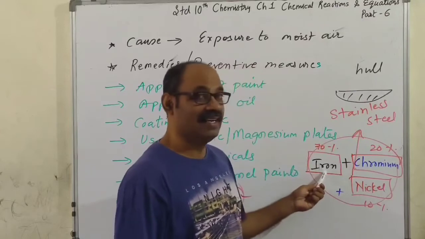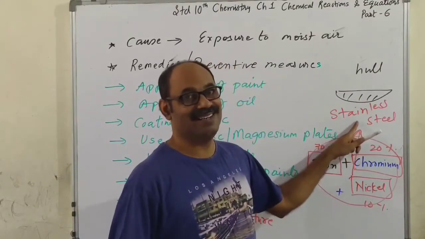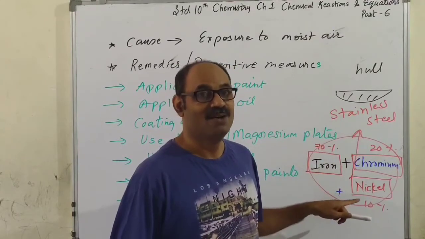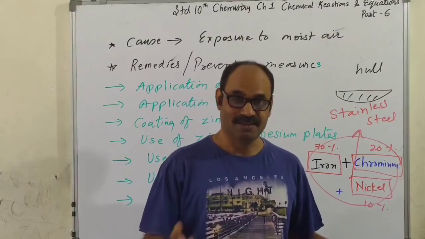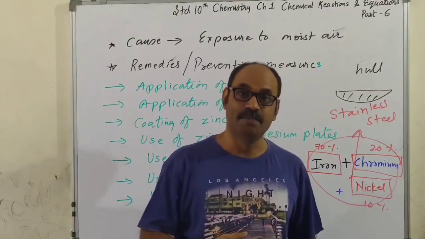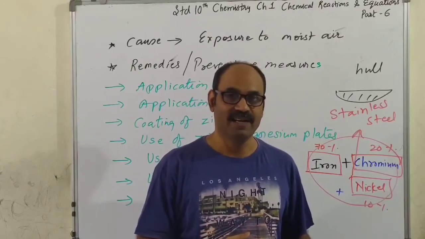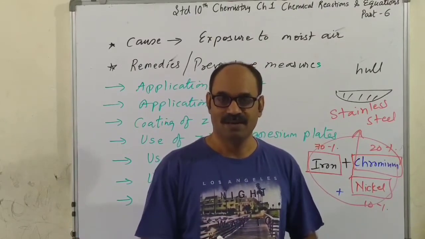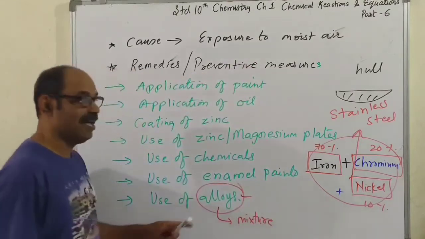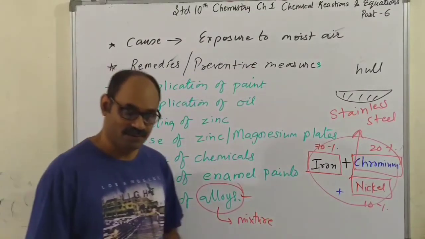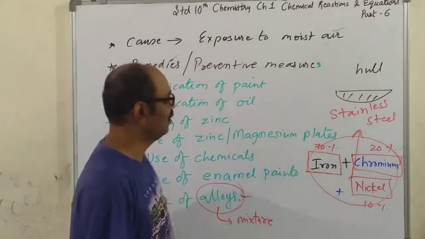Now stainless steel contains 70% iron, but it doesn't get rusted, though there is 70% iron. Stainless steel utensils used in the kitchen, stainless steel implements used for surgery purposes, alright, they never corrode if it is pure stainless steel. Alright, so use of alloys is another way of preventing corrosion.